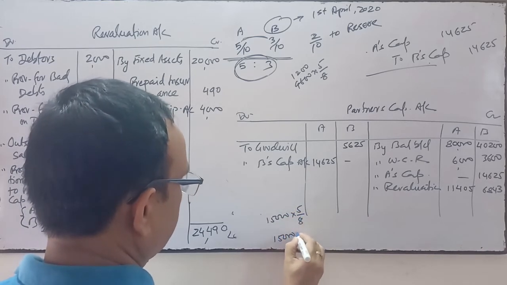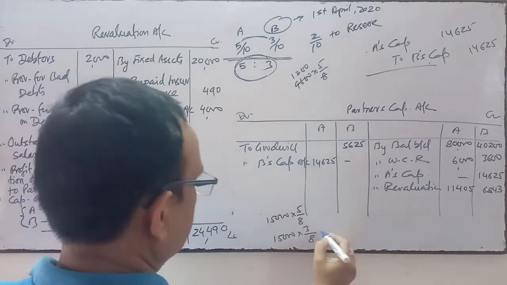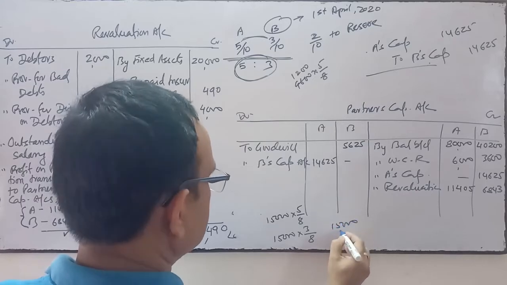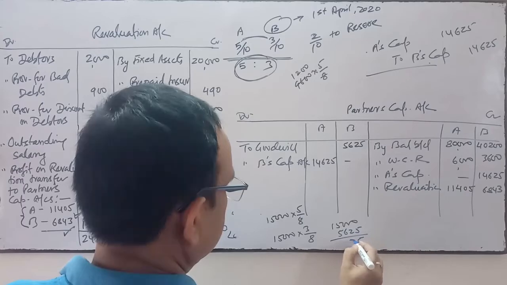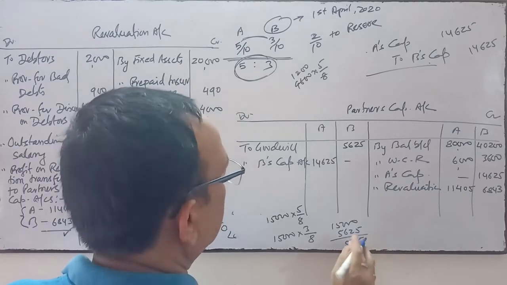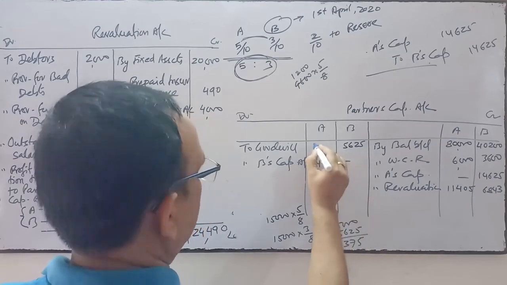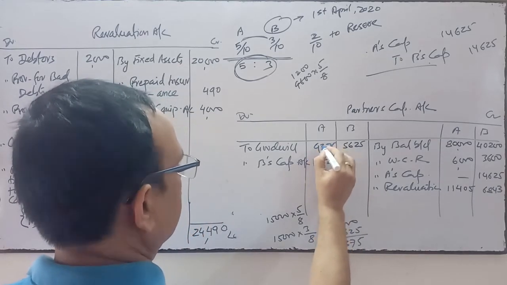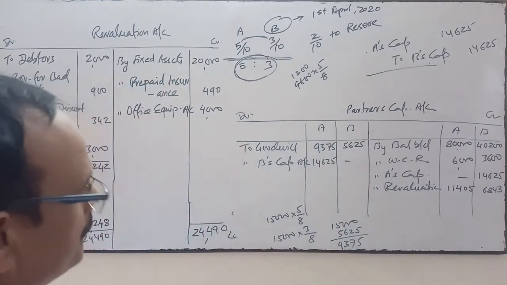If 3 by 8 is 5,625, it means 5 by 8 will be 9,375.